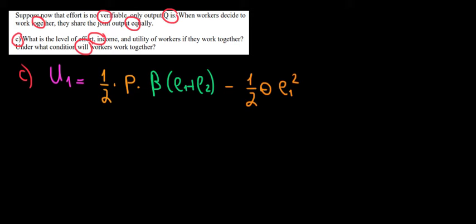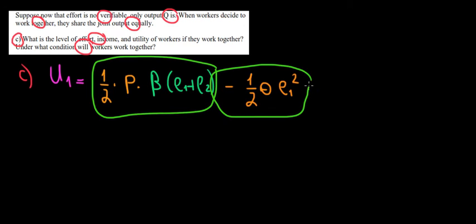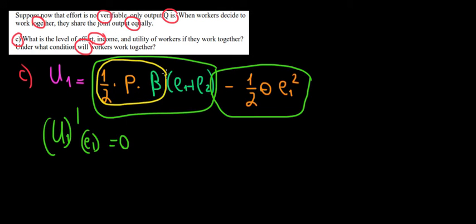Let's work the math here and see what we get as a result. We have E1, the effort level, in the first term, and we have it in the second term as a quadratic term. So we'll differentiate the utility of this guy with respect to his effort level and make that equal to 0. In the first term, the derivative would be just the constants, 1/2 p times beta. Minus, in the second term, when we differentiate with respect to E1, we're left with 1/2 theta times E1 squared. The derivative with respect to E1 is just 2 times E1, equals 0.